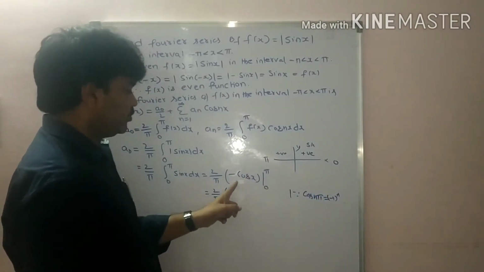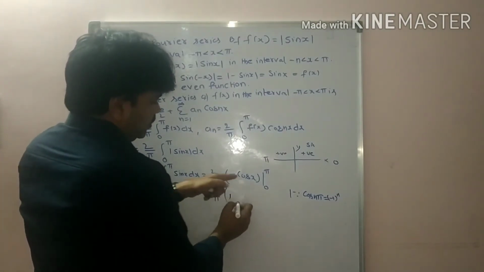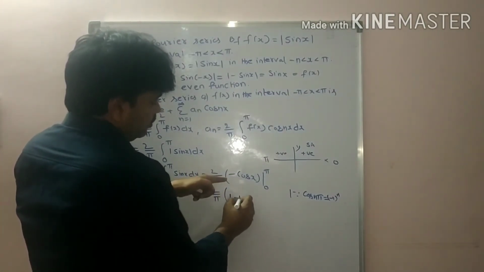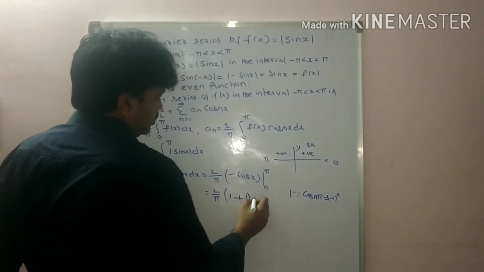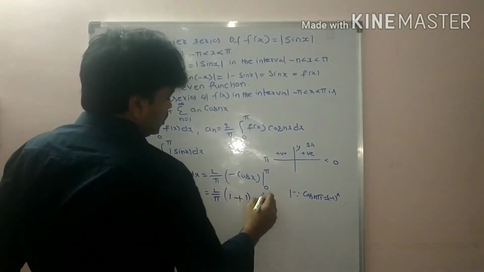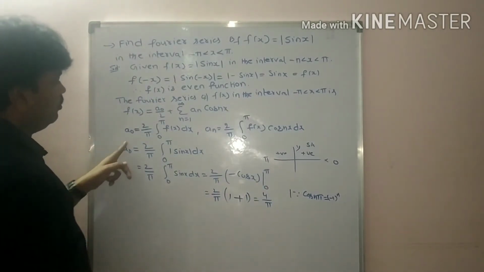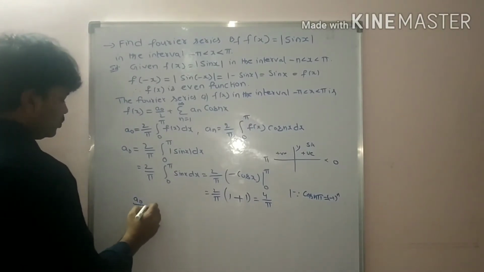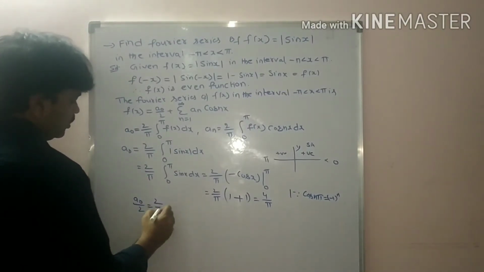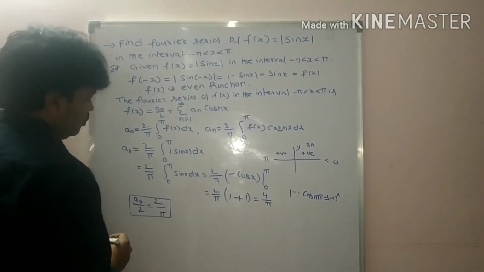So, we got minus 1. Minus into minus plus 1. We are substituting lower limits. So, minus into minus plus cos 0, that is 1, students. So, that is equal to 1 plus 1, 2. That is equal to 4 by pi. This is the a naught value. But we need here a naught by 2. So, a naught by 2 is equal to 2 by pi.